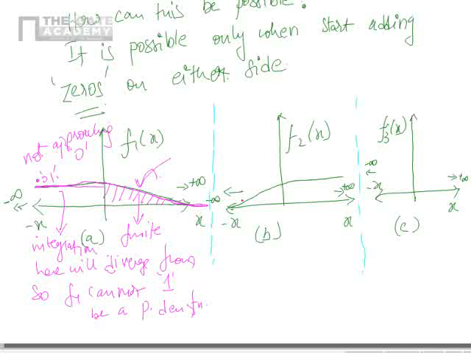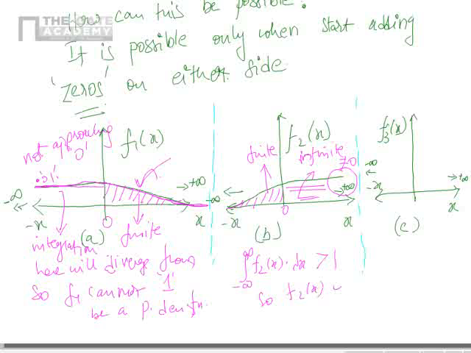Similarly here, if you see, it is converging towards 0 on this side. So if you integrate it here, it will give you a finite value. So integral minus infinity to 0 is not a problem. Whereas in this region, it will be an infinite value. Why? Because it is not coming towards 0. This is not equal to 0. So since this is not approaching 0, this value will blow up and integral minus infinity to infinity f2 of x dx will be greater than 1. So f2 of x is not a probability density function.